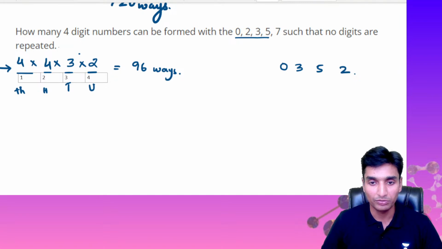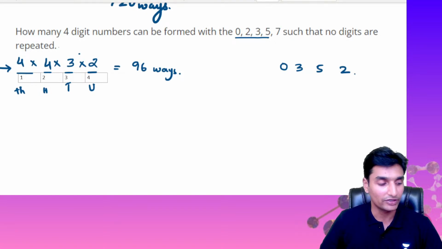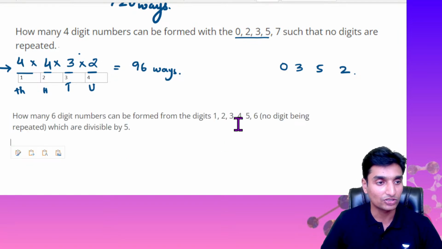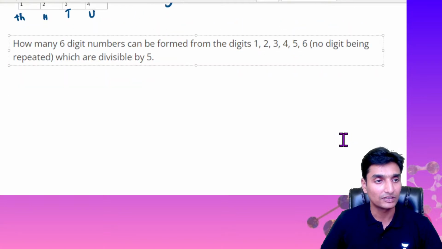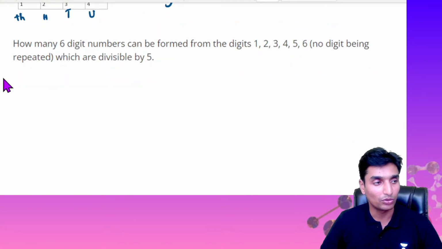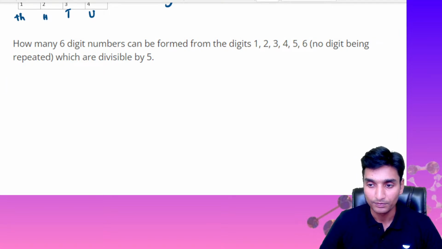Okay, so one more question guys, the last question from the permutations topic with respect to 2 marks questions. Very important questions, these are the questions they ask you in examination, so don't neglect these questions. These are KSEEB Karnataka Board prescribed questions, that is what I'm picking here. So I picked out already.